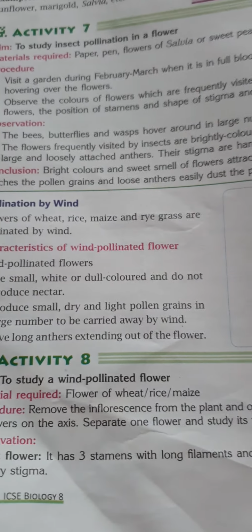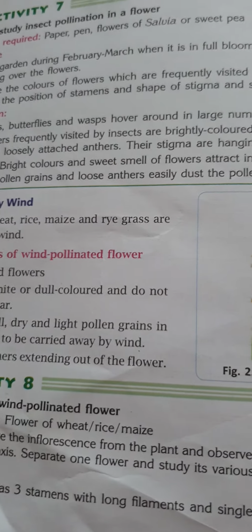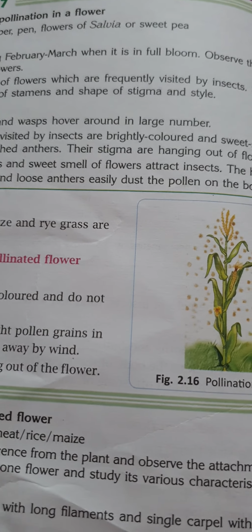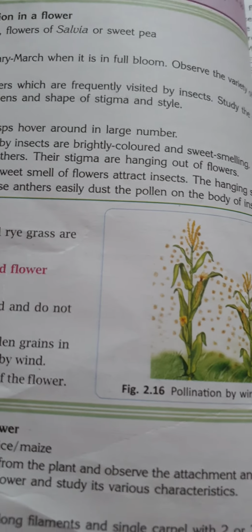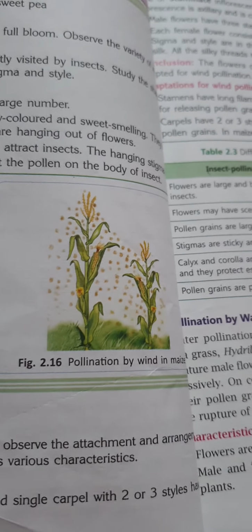They have long anthers extending out of the flower. There are only a few flowers that use wind pollination, and their features are greenish, small and odorless flowers.